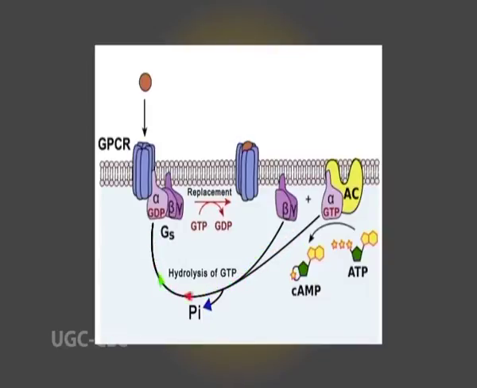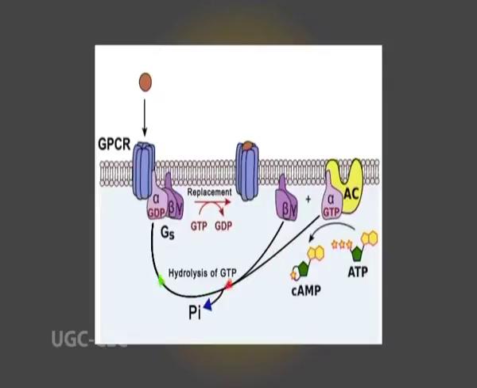Creation of a hormone-receptor complex causes the appropriate adjacent G protein alpha subunit to bind to the coupled receptor. The G protein then releases its bound GDP and binds instead to GTP. The displacement of GDP by GTP activates the G protein by causing the alpha subunit to dissociate from both the hormone receptor and from its own beta-gamma subunit.